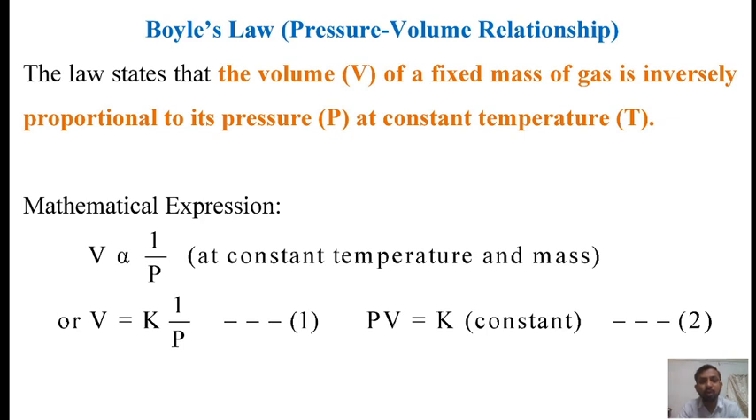temperature. Mathematically, Boyle's law is expressed as: volume of a gas is inversely proportional to pressure at a constant temperature and mass. Or we can write V = K × 1/P, where K is the proportionality constant. On simple rearrangement of equation 1, we get PV = K, that is the constant, as expression number 2. From equation 2, we can say that at a constant temperature, the product of pressure and volume of a fixed amount of gas is constant.